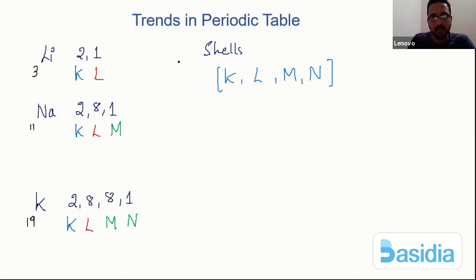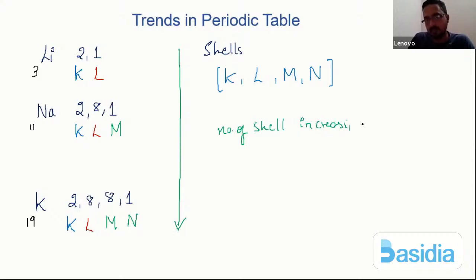So what I understand here is when you go down the group, the number of shells increases. Correct?